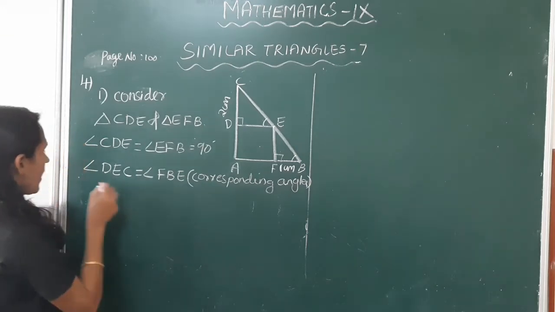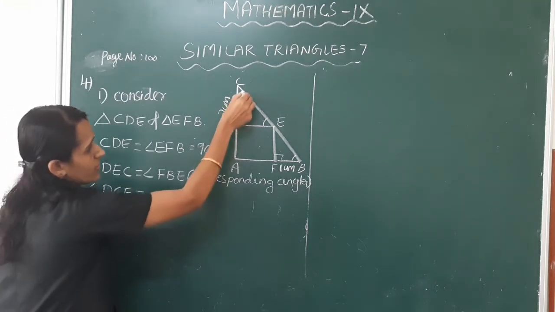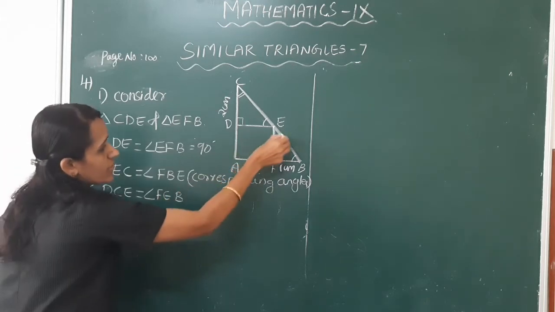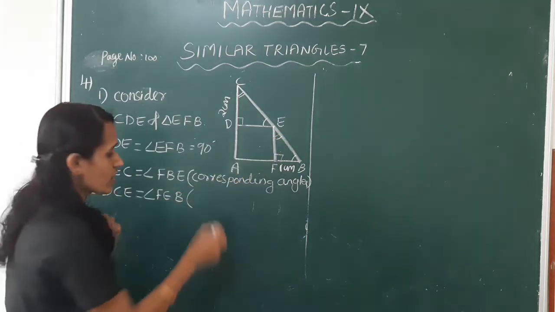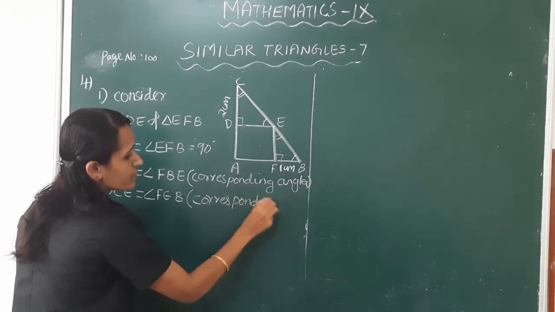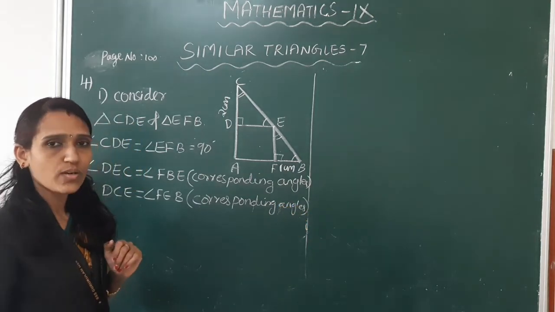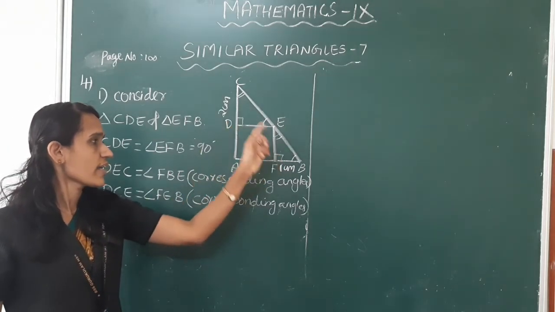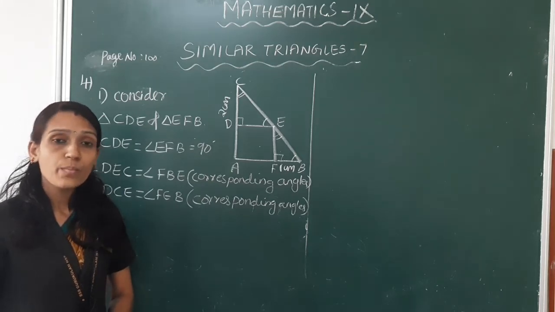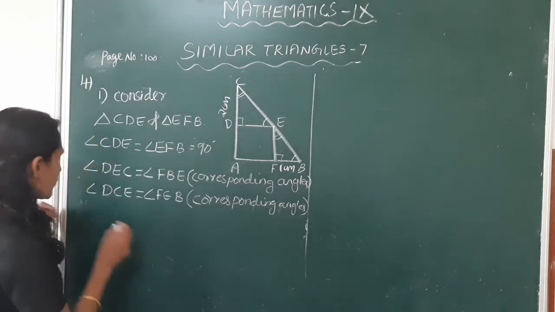Okay, next angle DCE is equal to, that is this angle, angle FEB, this angle. These angles are also corresponding angles, and corresponding angles are equal. Now we get these two triangles angles are equal, right? So pair of sides opposite equal angles are in the same ratio.